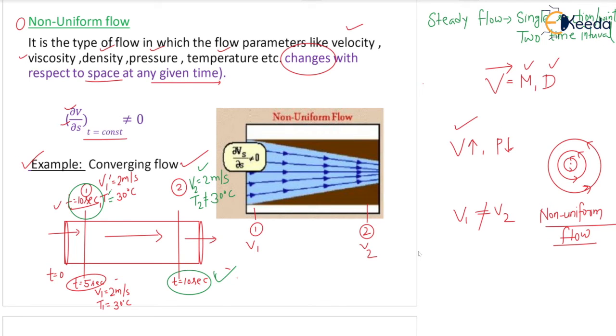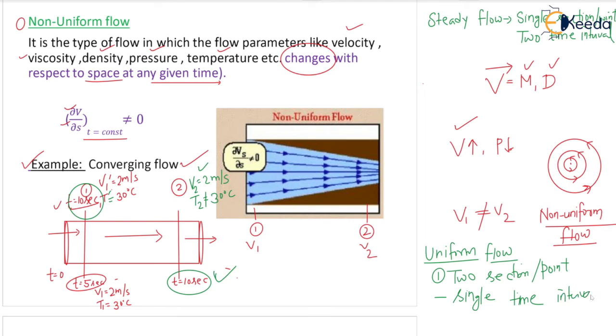But in case of uniform flow, we are having two sections. Now look at the difference. We are having two sections or points and a single time interval, correct? Look at this, single time interval, that is t equal to 10 seconds. That is the major difference between steady and uniform flow. So in steady flow, we have one section and two time intervals. In uniform flow, we have two sections and one time interval, correct?